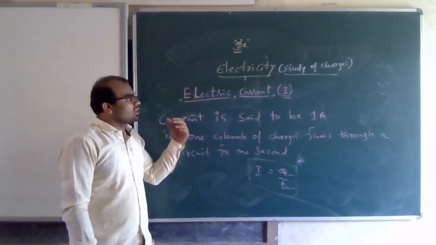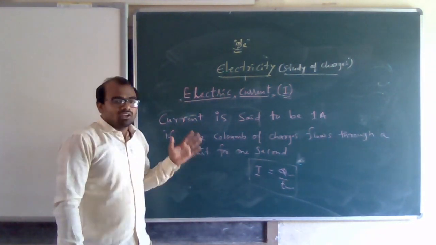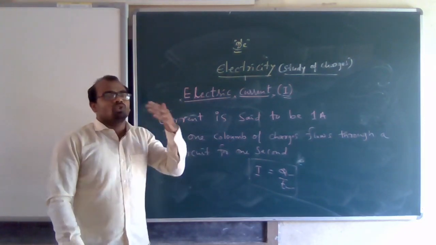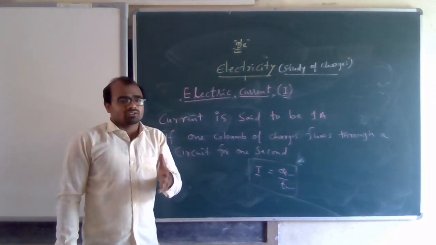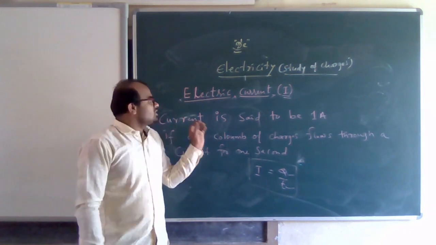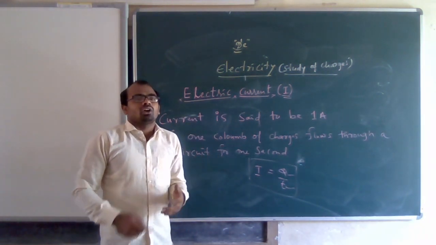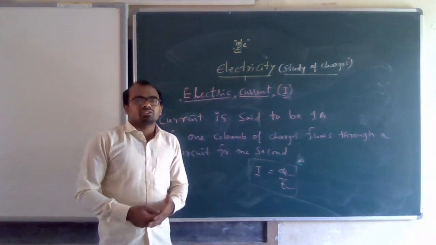And lastly, the definition of 1 ampere: current is said to be 1 ampere if 1 coulomb of charge flows through an electrical circuit for 1 second. We will learn about potential difference and other things in the next class.